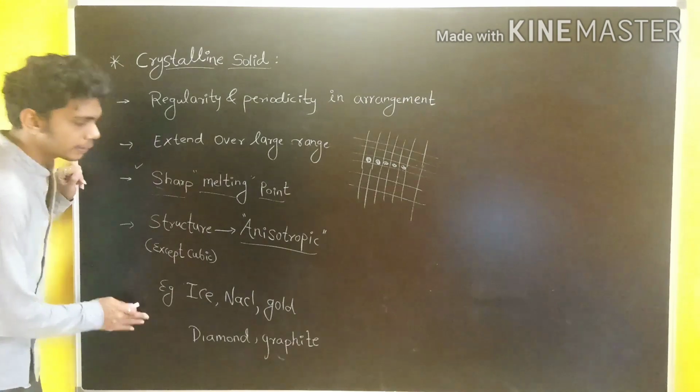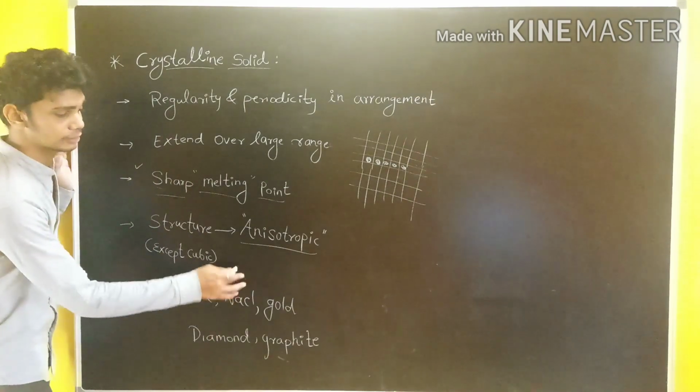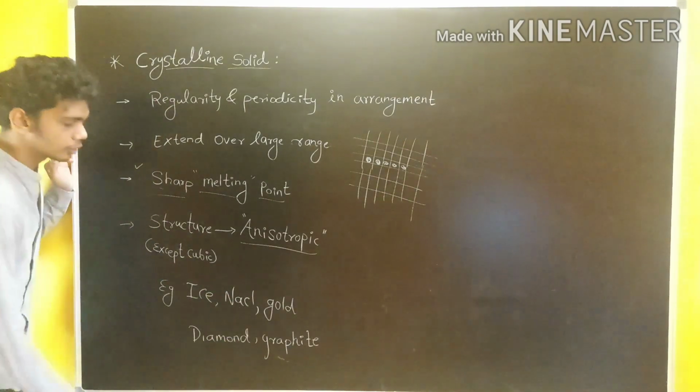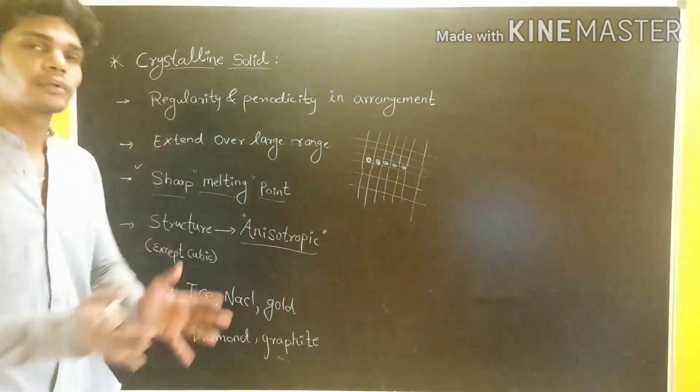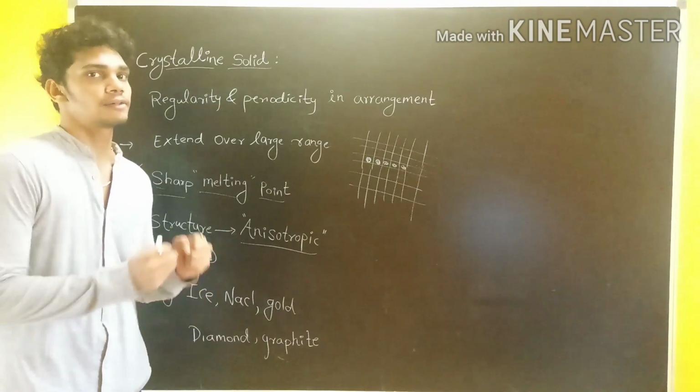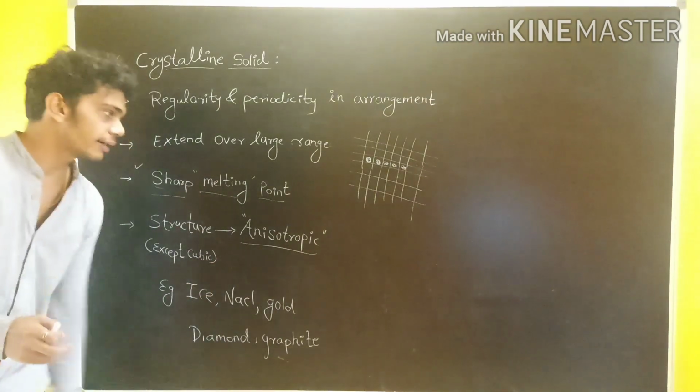Okay, examples are ice, NaCl as a salt, sodium chloride, gold, and diamond is also there. What is the beauty of the diamond? It's a very tough material. Then graphite is also there.